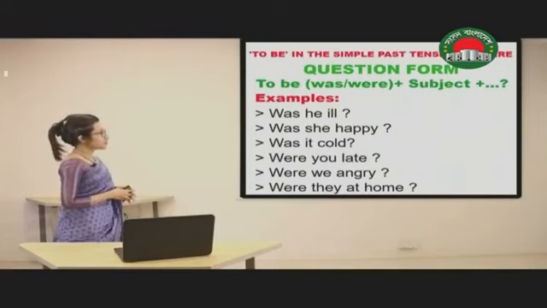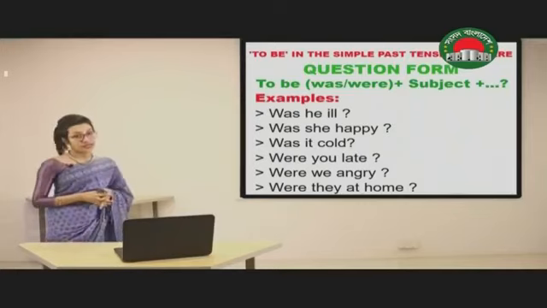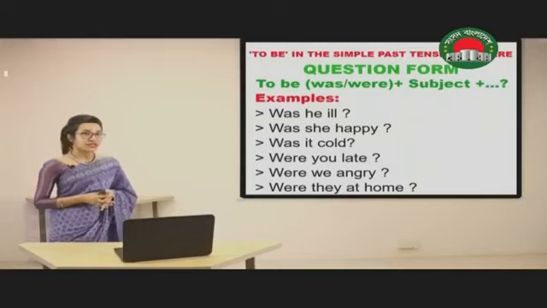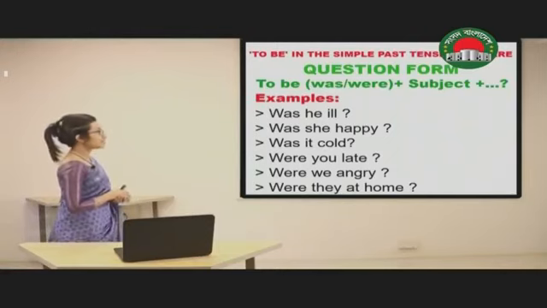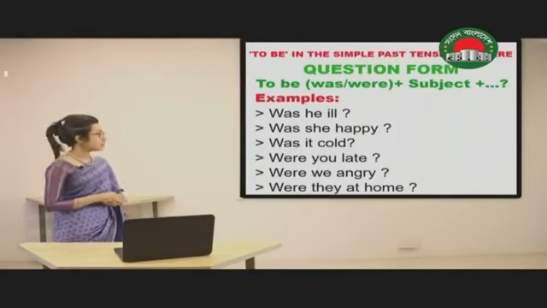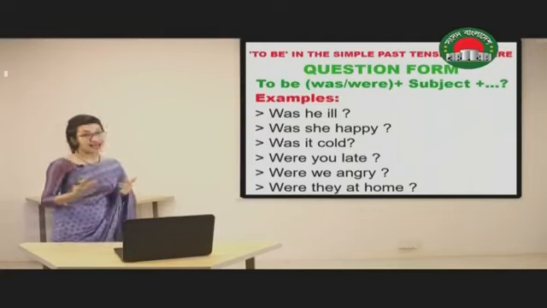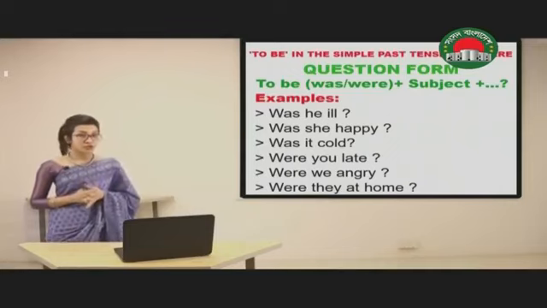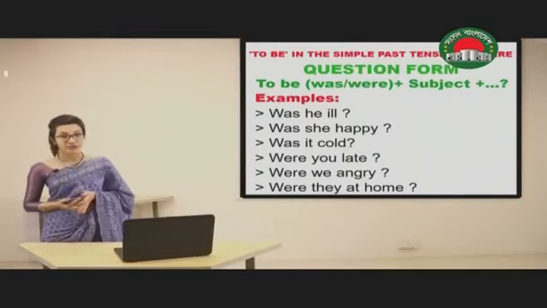In case of questioning, we have used the to be verb was or were at the beginning, then we have used the subject, then we have used the object or the rest part of the sentence, and at the end we have used the question mark. For example, was he ill? Was she happy? Was it cold? Were you late? Were we angry? And were they at home? If you do not use the question mark, the whole sentence is going to be meaningless if it is in interrogative form. So do not forget to use the question mark.